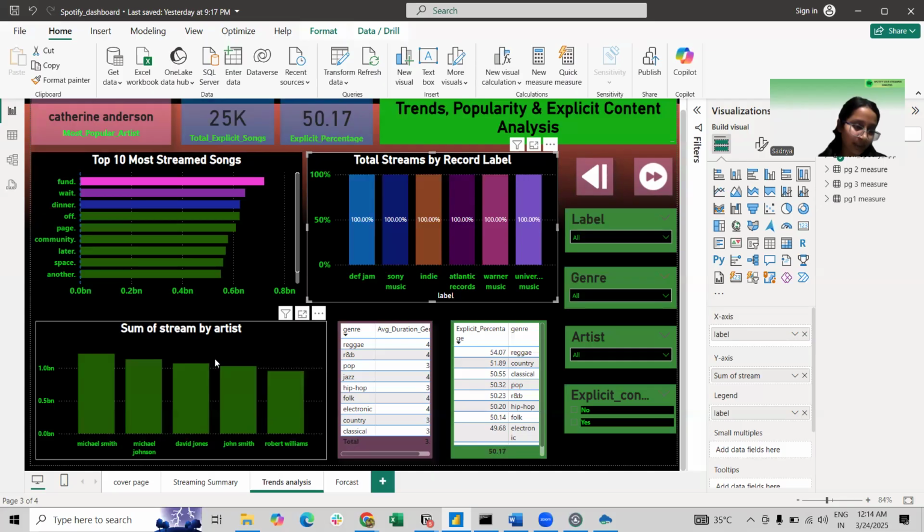Then again, we can look at some of the streams by the artists. The top artists by total stream, Michael Smith and Michael Johnson, are the top stream artists, followed closely by David Jones, John Smith, and Robert Phillip. It indicates that there are artists who are highly popular and have a large listener base. There is a relatively even distribution, where non-single artists do not dominate exclusively.